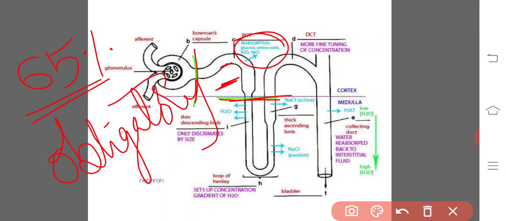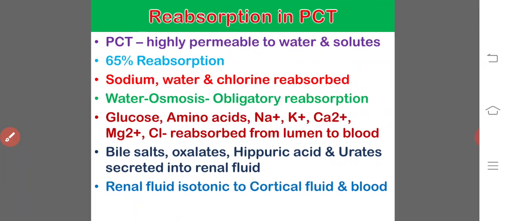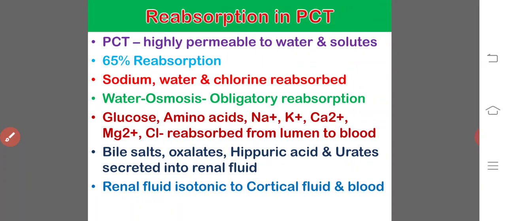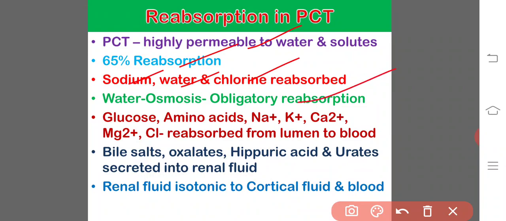So these are the things to be remembered under the side heading of reabsorption in the PCT. Highly permeable, 65% of reabsorption. Sodium, water, and chloride are absorbed, with obligatory reabsorption of water. These are the things reabsorbed from lumen to blood, the things secreted into the renal fluid, and this is the nature of the renal fluid.